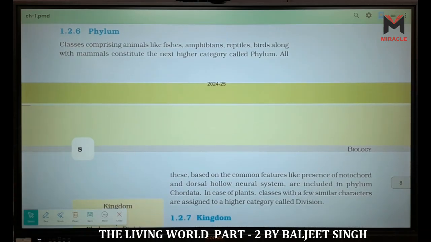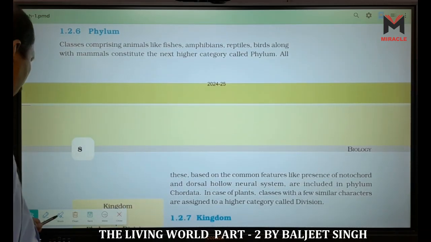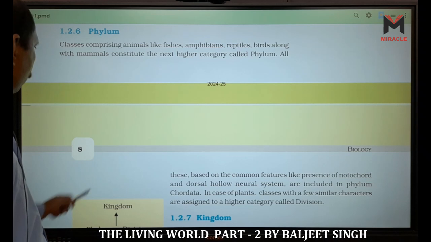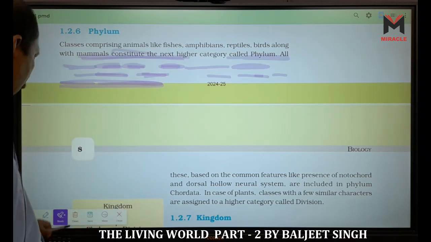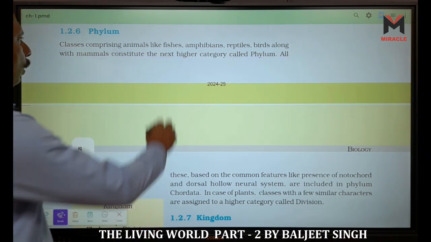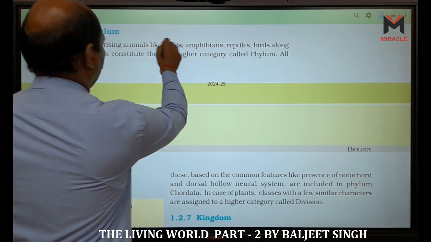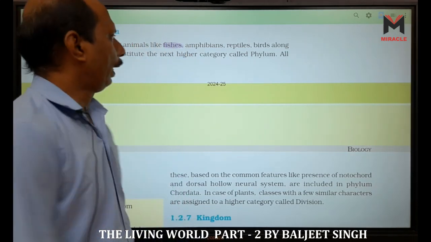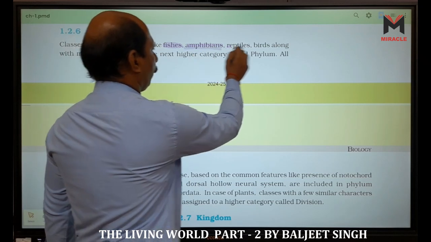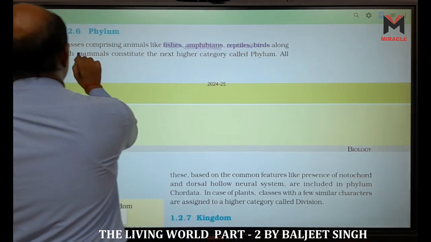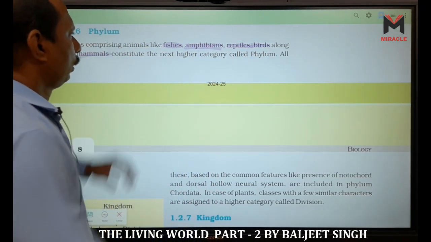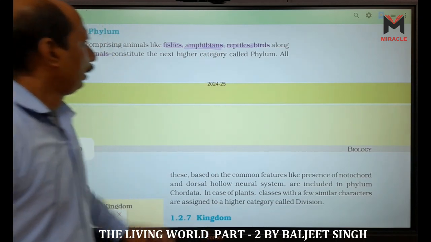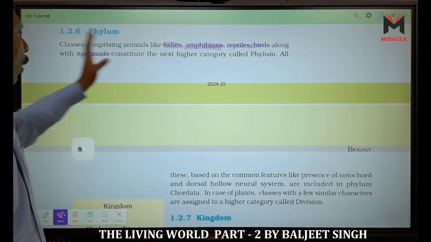Now, another one is the phylum. Classes comprising animals like fishes, amphibians, reptiles, birds, along with mammals, are the five classes of Chordata.